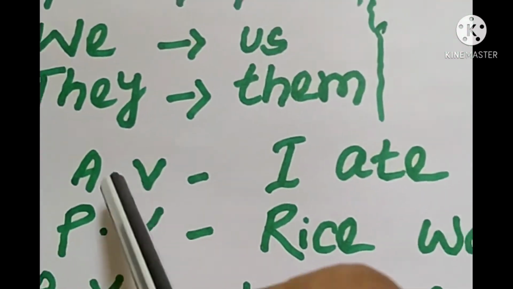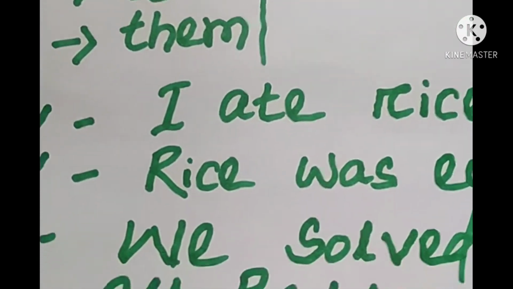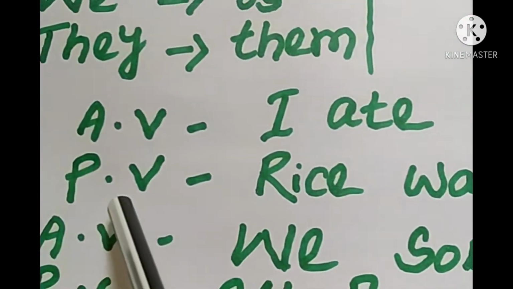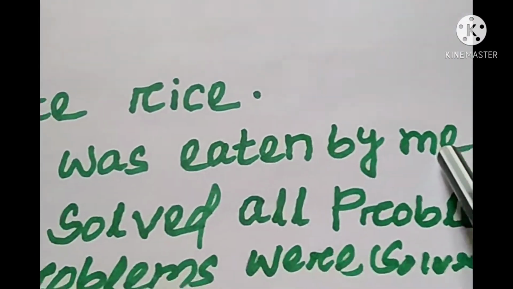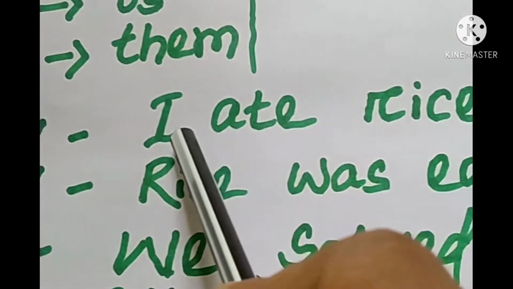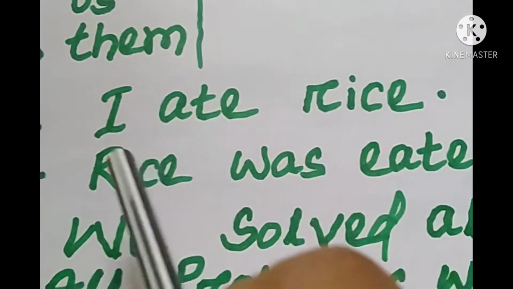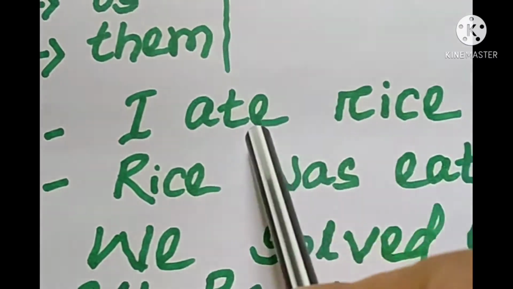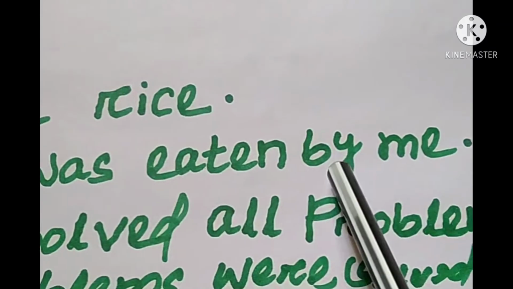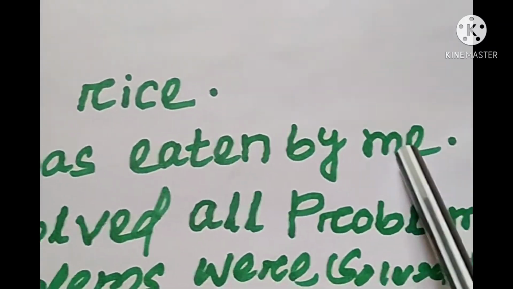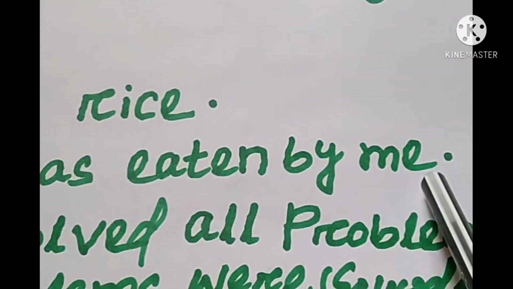For example, active voice: I ate rice. I ate rice will be changed, in the passive voice, to rice was eaten by me. I is the subject, ate is the verb, rice is the object. Object will be the subject, rice, ate will be was eaten, and we will add by, then I will be changed to me. So finally the passive voice will be rice was eaten by me.